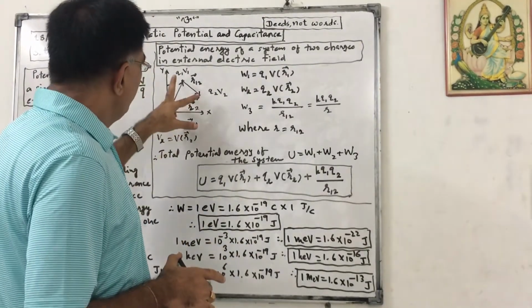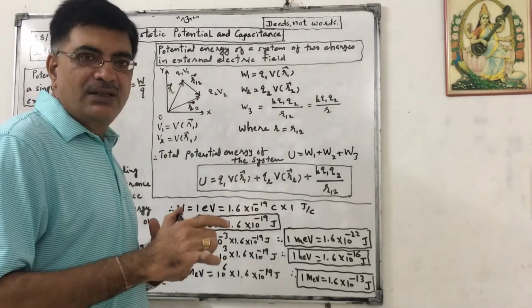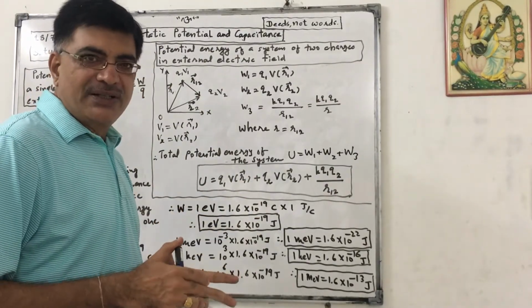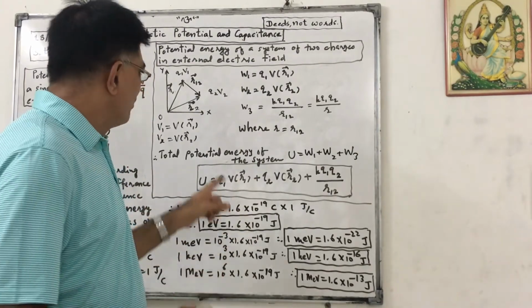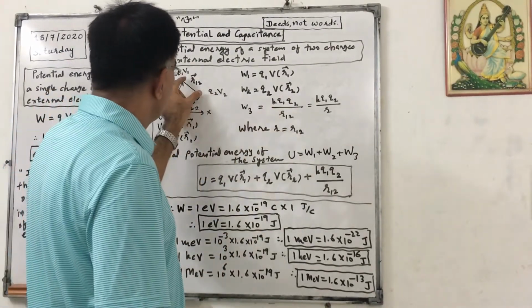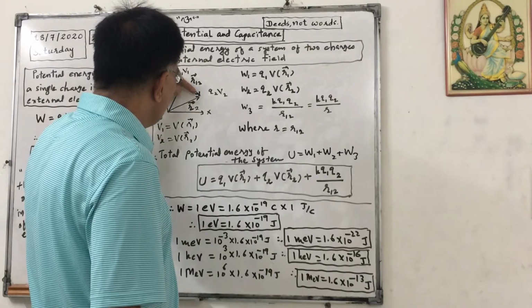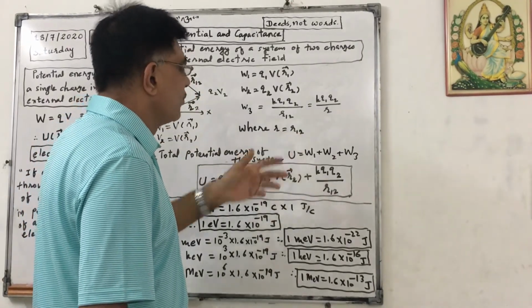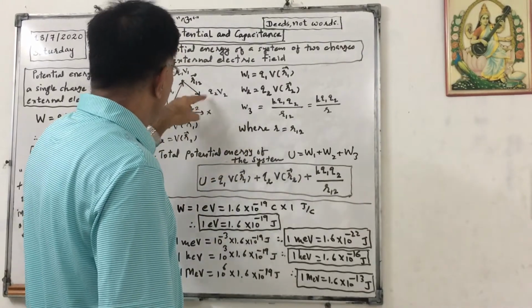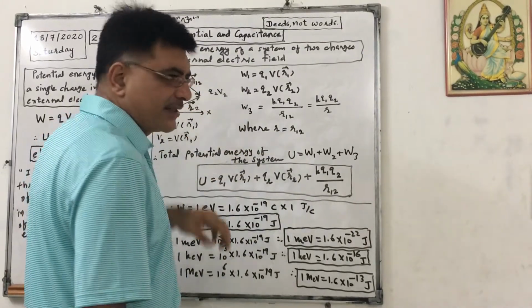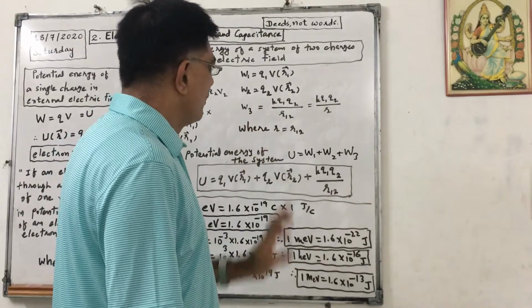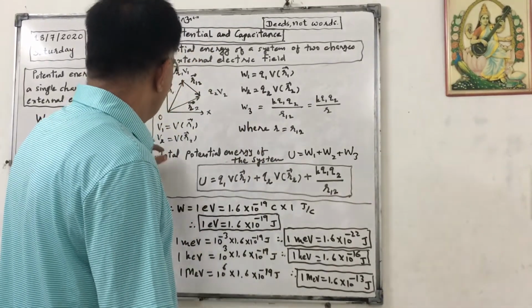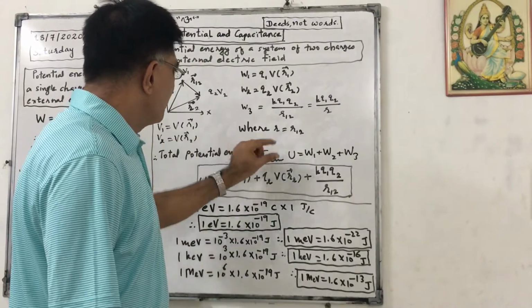Now these two charges will form a system, and they will have interaction, so they will have energy. That is, we know, k q1 q2 upon this distance. If I say this vector is vector r12, the distance is called r12 magnitude, or say small r. In that case, the potential energy due to these two charges will be equal to k q1 q2 upon r12, or say k q1 q2 upon small r. So this is the total potential energy of the system.